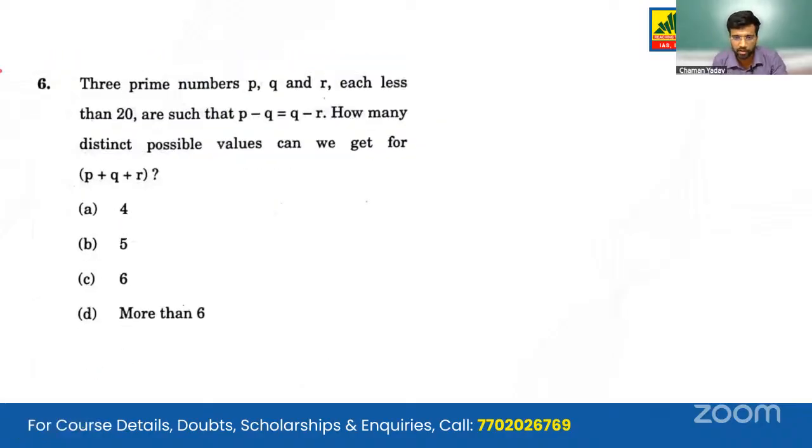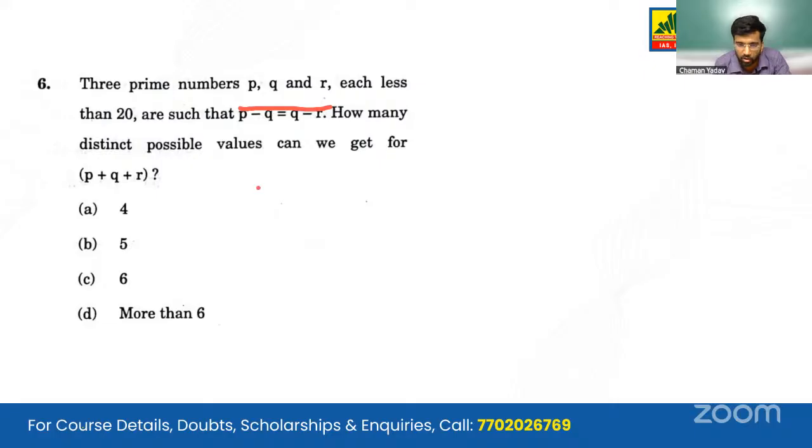Three prime numbers. UPSC has played this prime number logic in many of the questions. Three prime numbers P, Q, and R, each less than 20, such that P minus Q is equal to Q minus R.